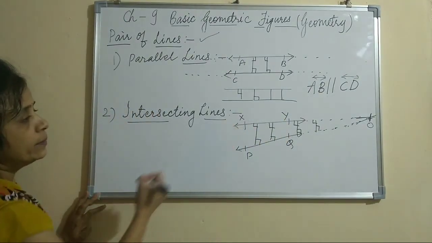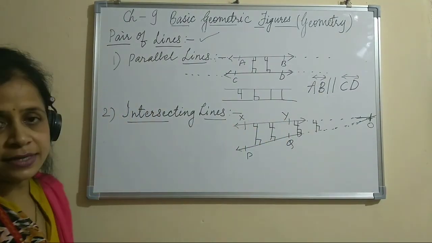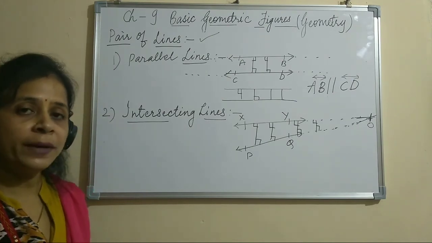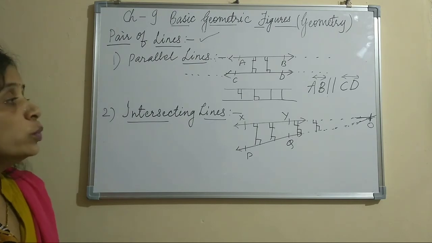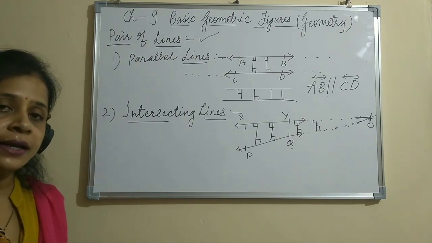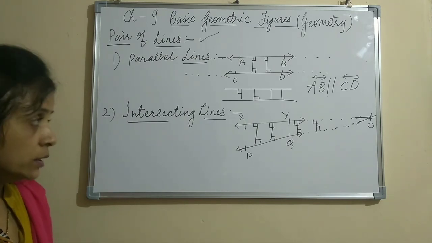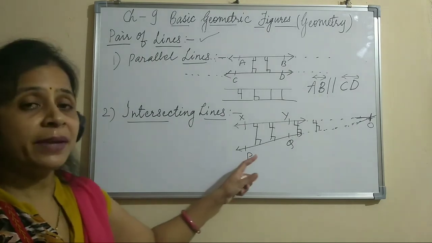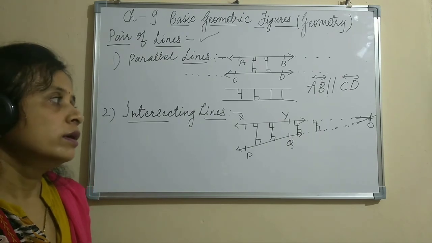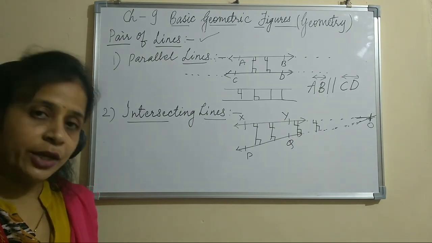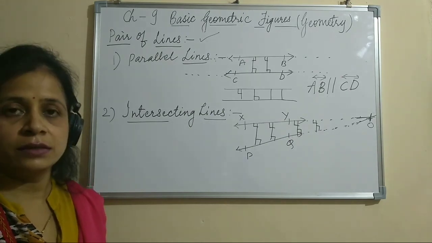So these two lines are called intersecting lines. I hope it is understood, children. So what are intersecting lines? Two lines in a plane which can intersect each other after extending in one direction. Thank you so much, children. Please revise these definitions.